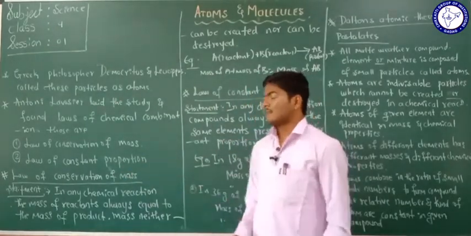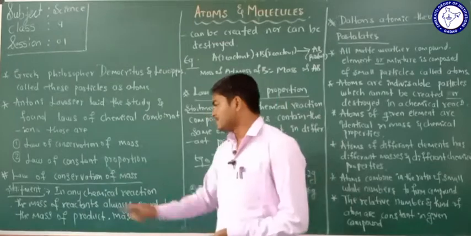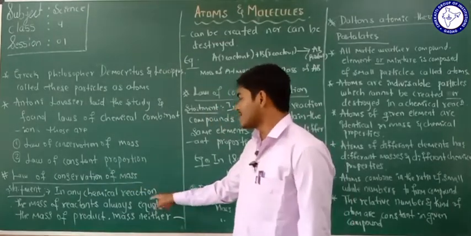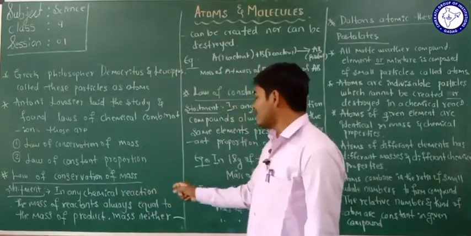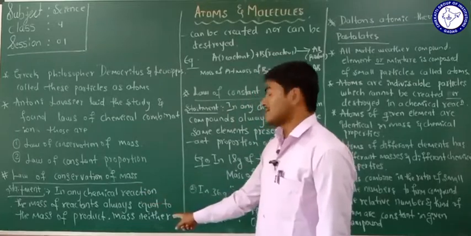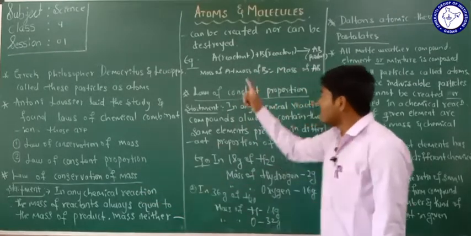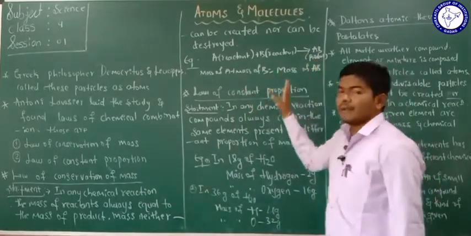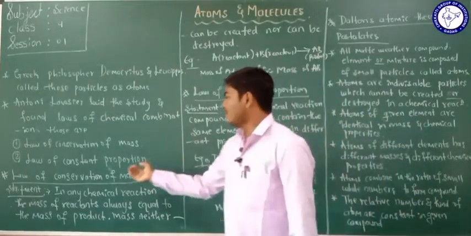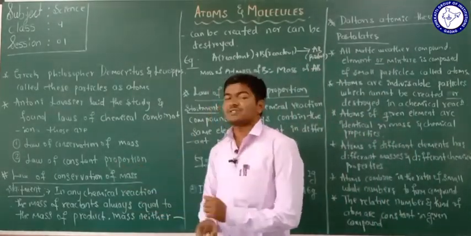So what is the statement of the law of conservation of mass? In any chemical reaction, the mass of the reactants is always equal to the mass of the products. Mass can neither be created nor destroyed. So what is the first statement of the law of conservation of mass here?